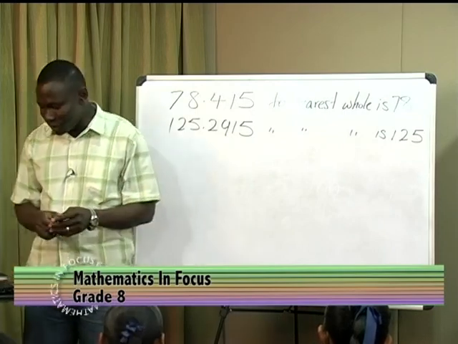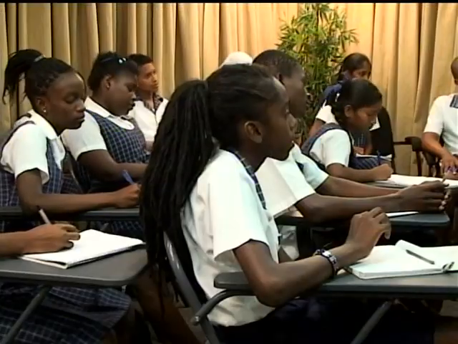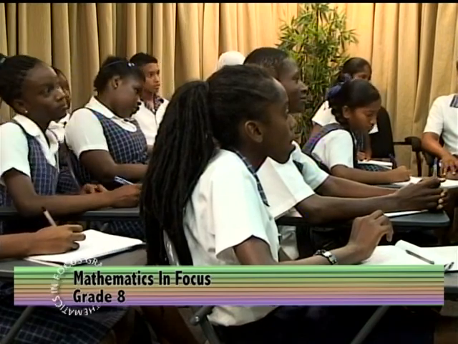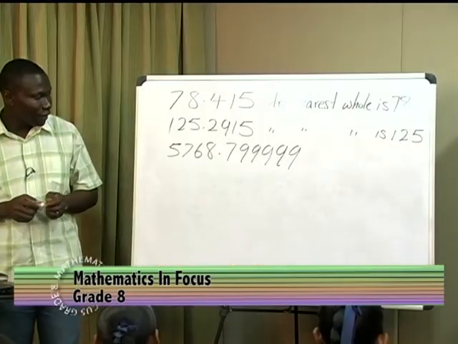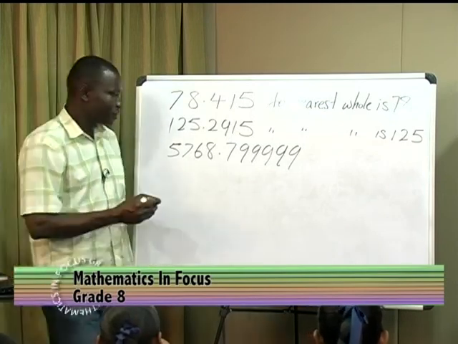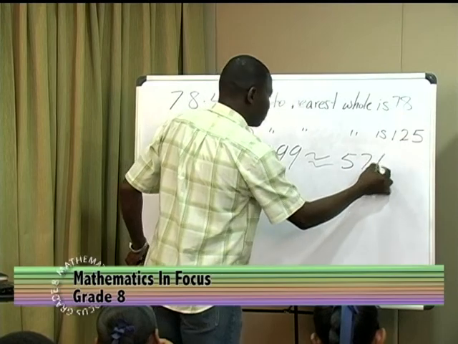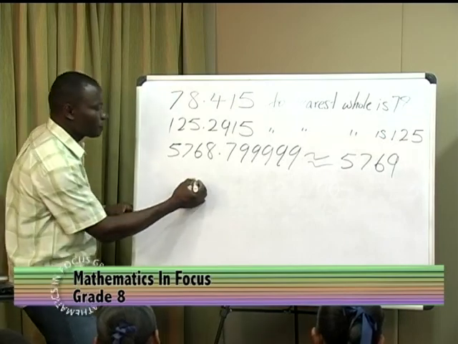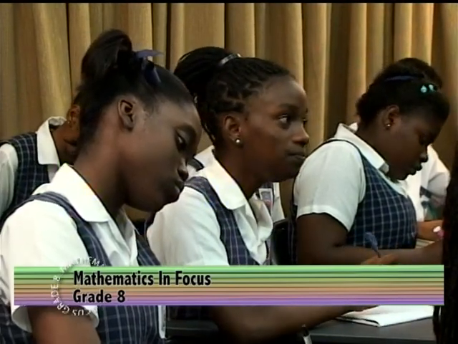Let me try a third one. I want a tough one for you this time. To the nearest whole number, what is this? 5,769. Good, correct. Lastly.